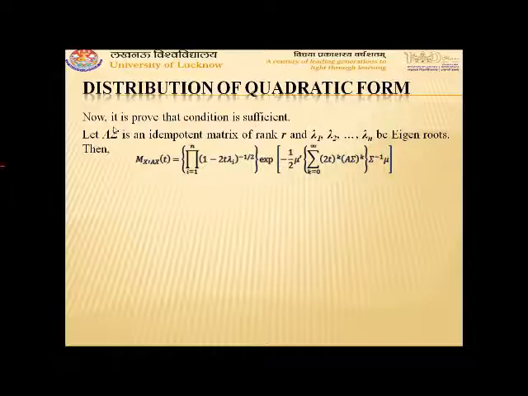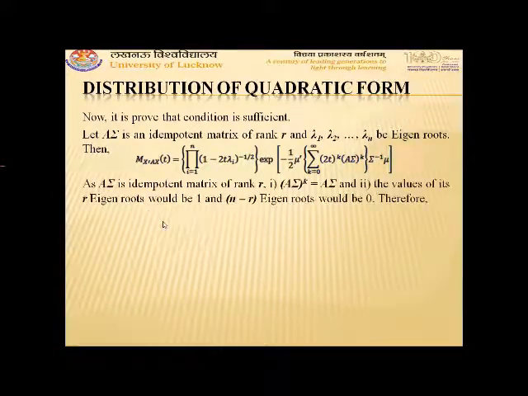As the A sigma matrix is idempotent, (A sigma) to the power k comes out to be A sigma. Also, since A sigma is idempotent, r values of lambda i will be 1 and the other n minus r values will be 0.